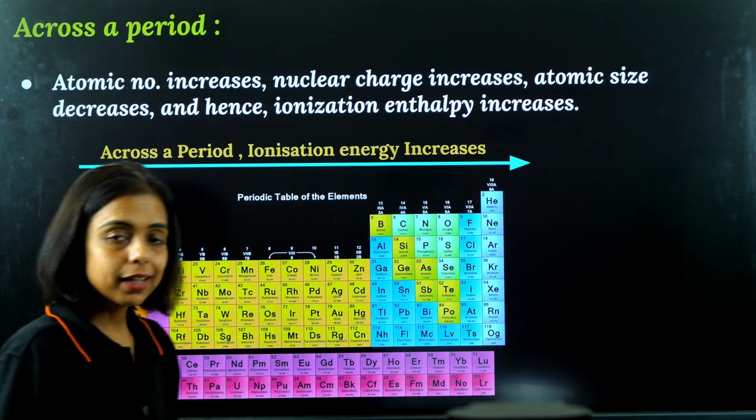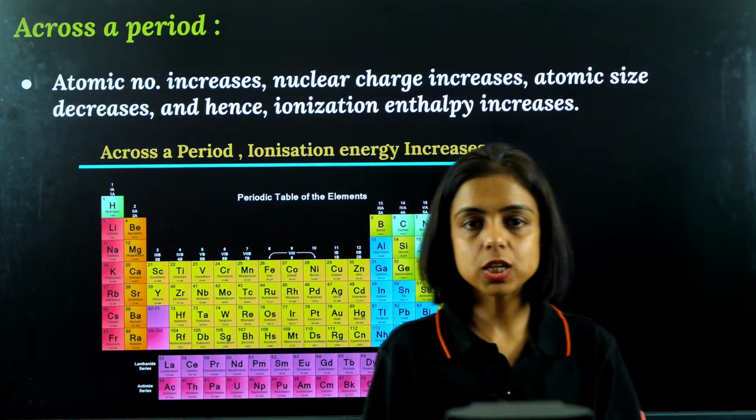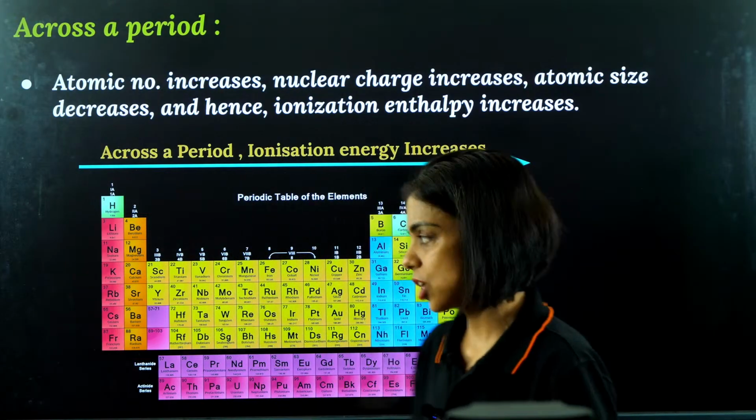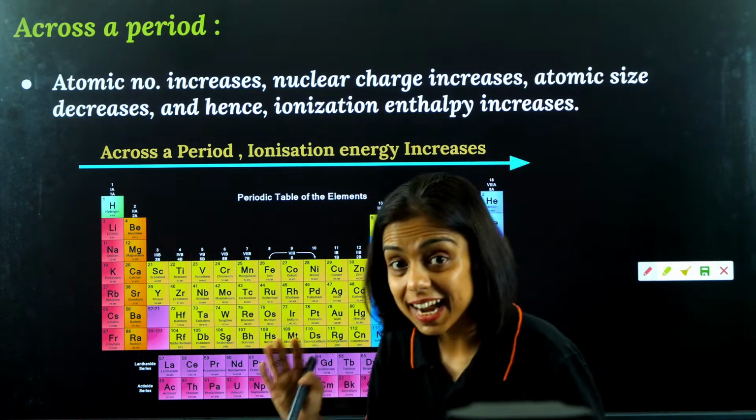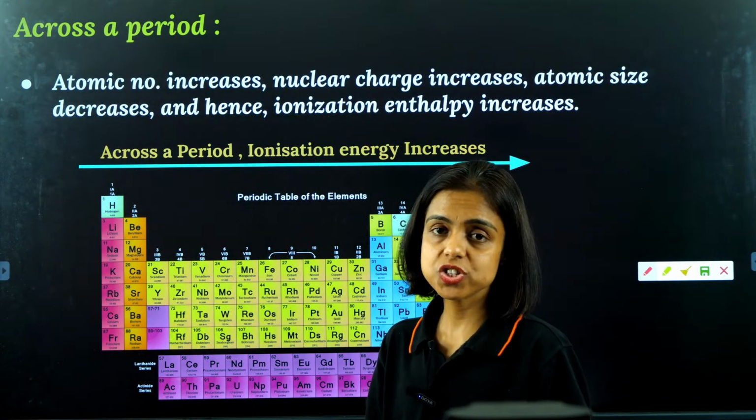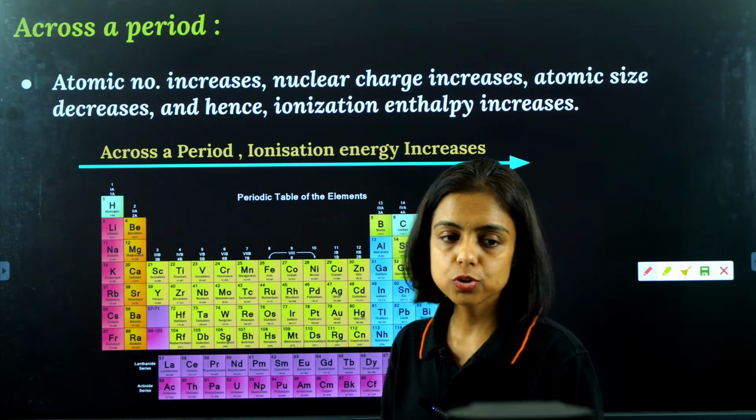Now across the period, I just told you, as we move along the period, nuclear charge increases, and that is the dominating factor which decides how the ionization energy or any other property is going to change along the period.